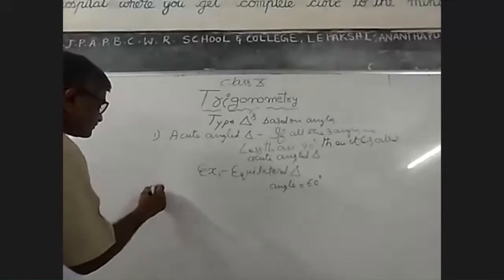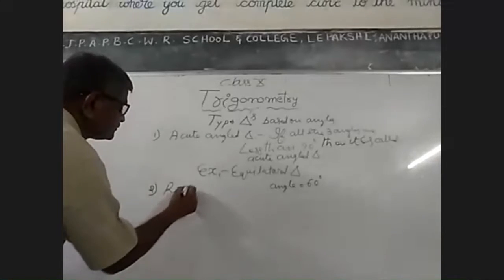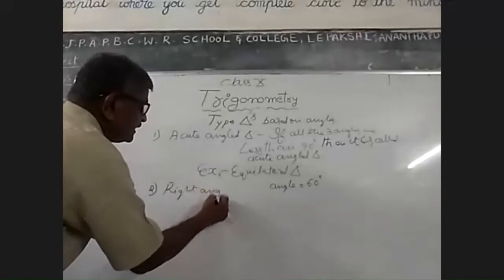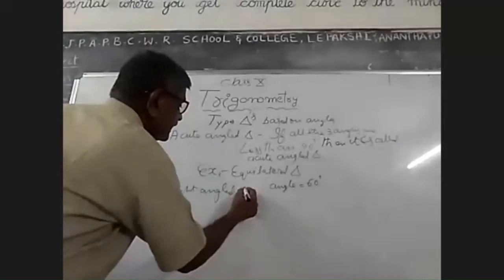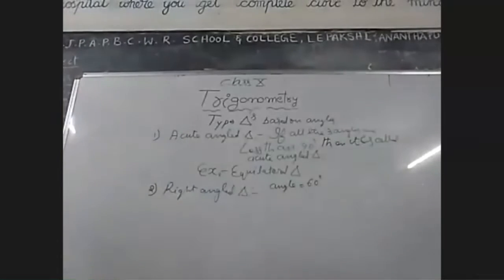Next, right angle triangle. In a triangle there are three angles.